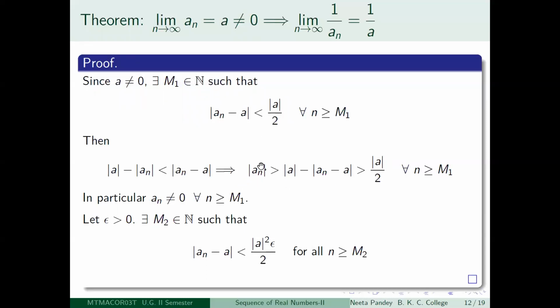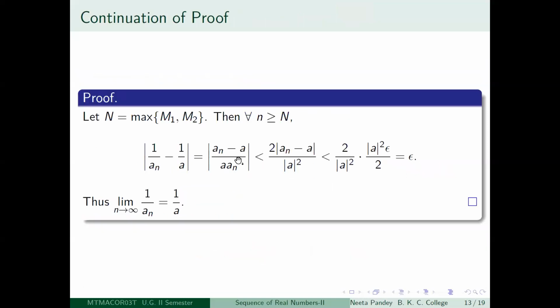So what does that mean? That 1 by modulus of an will be less than 2 divided by modulus of a. So I am going to use that fact here. So see, the numerator we have kept as it is. There is a modulus a in the denominator, that also we have kept as it is, and the modulus an in the denominator we have replaced by mod a divided by 2, so that the terms become larger, right? Because 1 by mod an is less than 2 by mod a for n greater than or equal to capital N. So we have got this one.